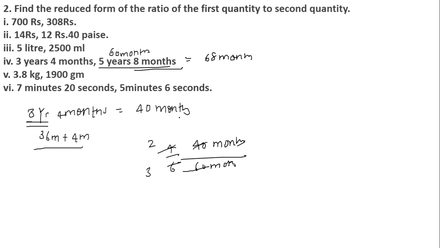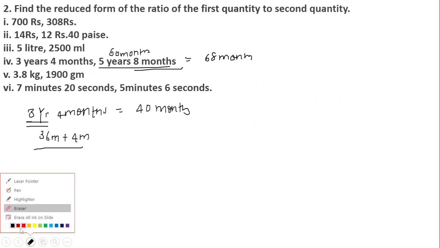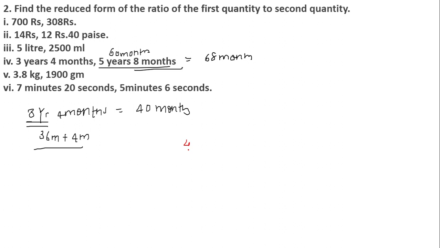No, something went wrong. It is 68, not 60, okay. So this went wrong over here. Let me just correct it. It was 40 months divided by 68, not 60, right? So 40 months divided by 68, 2 2s are 4, 2 3s are 6, 2 4s are 8, right?